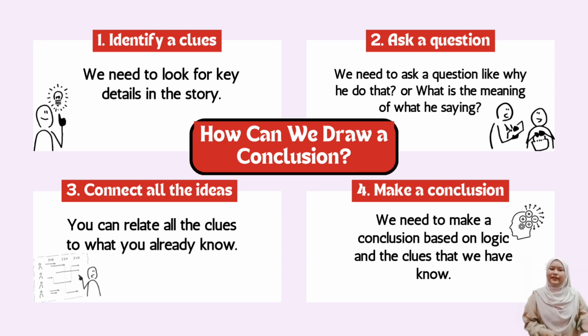Now we move to the next slide. How can we draw a conclusion? So, let me teach you step by step how to make a conclusion. First, we need to identify clues. We need to look for key details in the story. Second, we need to ask a question like why did he do that or what is the meaning of what he's saying. And third, connect all the ideas. You can relate the clues to what you already know. And the last, the fourth, make a conclusion based on logic and the clues that we have.